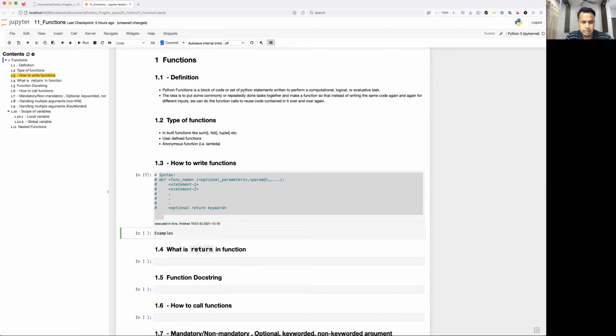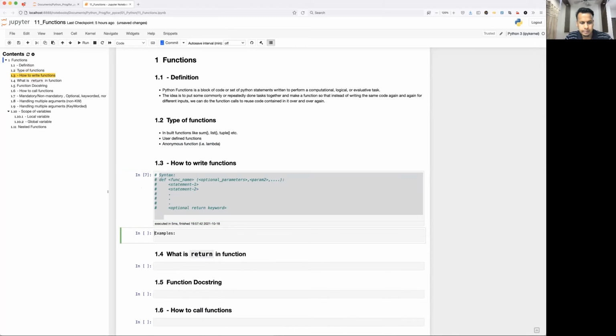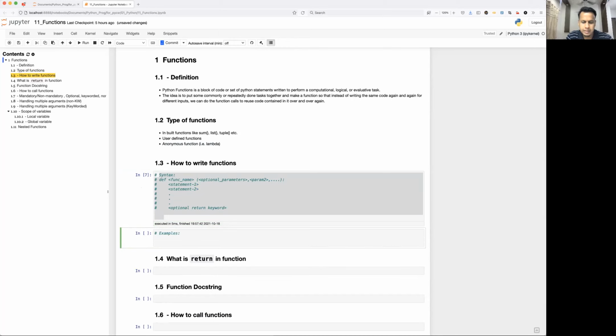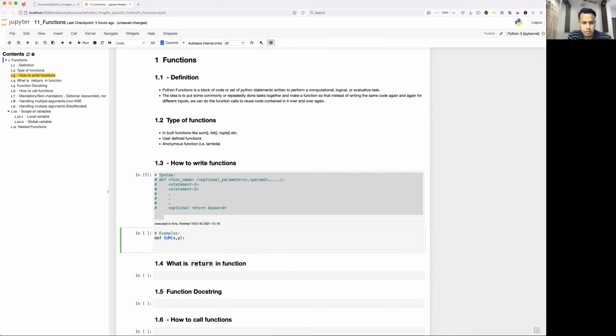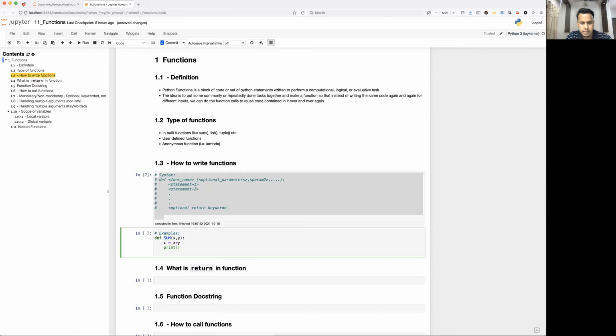I'll just write a simple example. Let's say you are going to calculate the summation of two numbers. Though we have an inbuilt function called sum, I'm going to define my own. So I'll use a capital letter because the small letter is already taken by the inbuilt function, and it is going to take two arguments, x comma y. Under that I'm going to write another variable, c equal to x plus y. Now I'm going to print c.